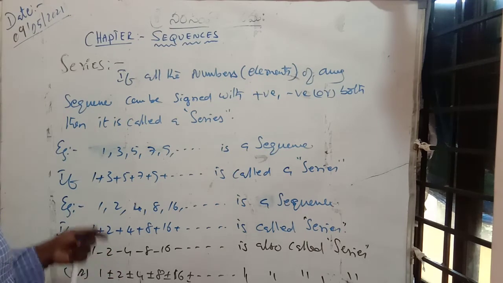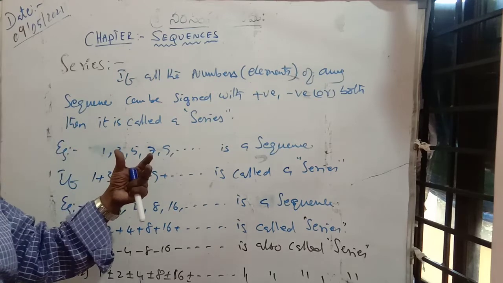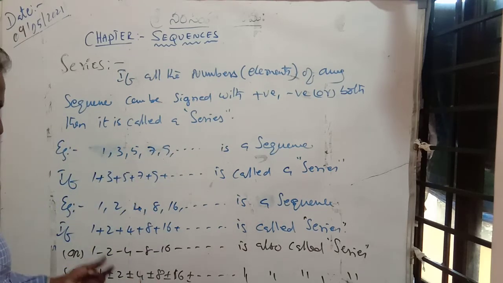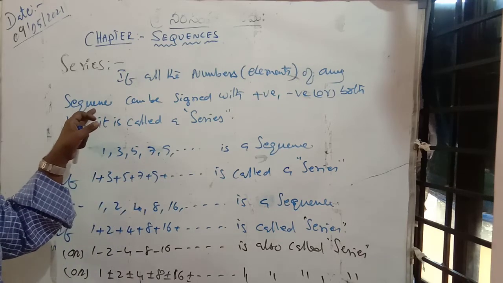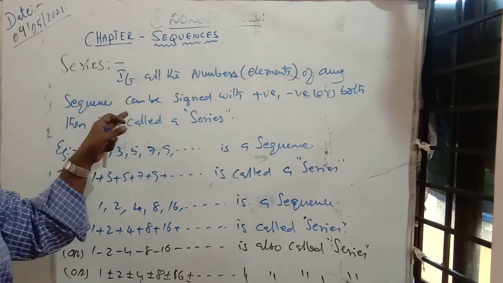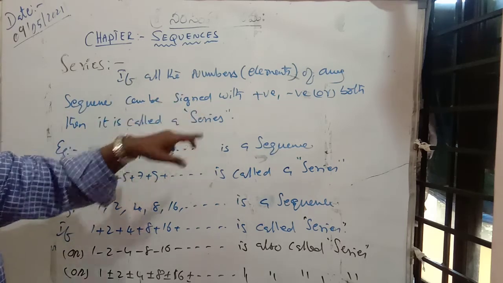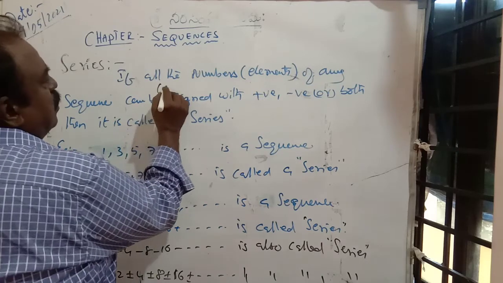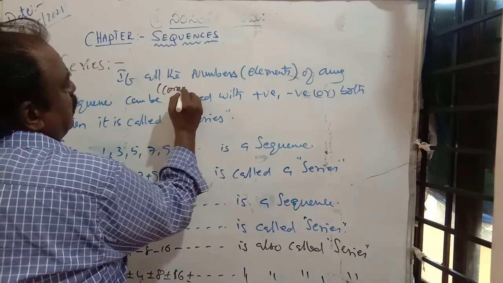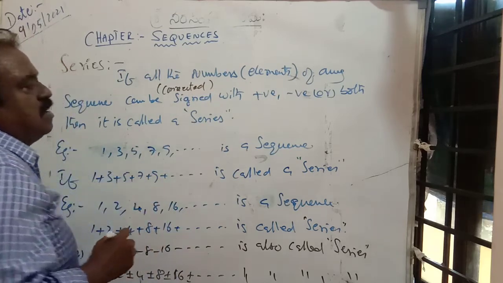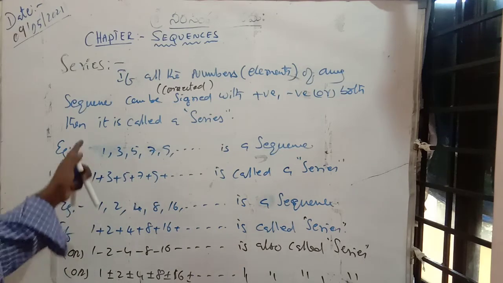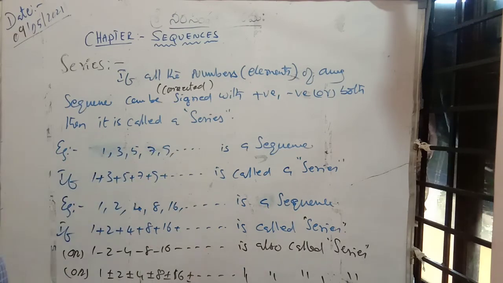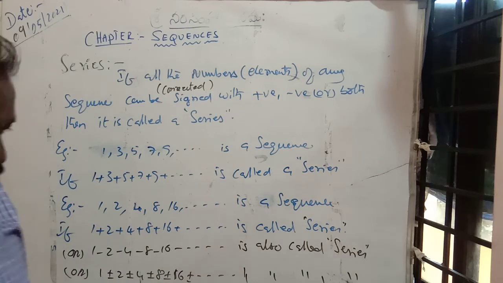Later we will discuss. Very simply you take, what is the sequence? What is the series? The difference is only plus or minus or both. If you connect, all the numbers are connected. Here also we can say, all the numbers of any sequence can be connected. You may write it with a sign or connected also, with sign plus, minus or both, then it is called a series. Okay? It's clear? Yes.